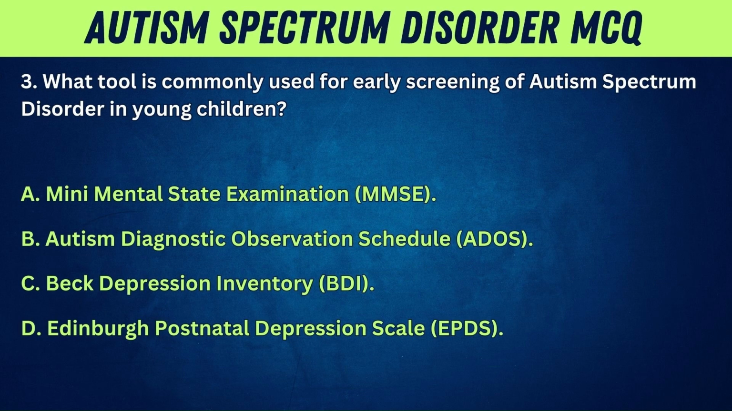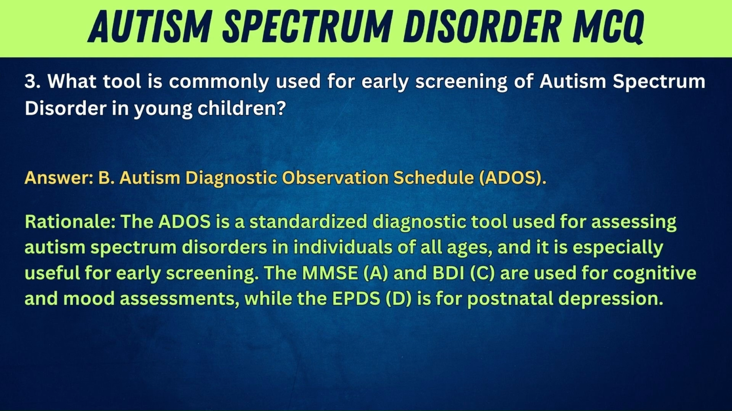3. What tool is commonly used for early screening of autism spectrum disorder in young children? A. Mini mental state examination, MMSE. B. Autism diagnostic observation schedule, ADOS. C. Beck depression inventory, BDI. D. Edinburgh postnatal depression scale, EPDS. Answer: B. Autism diagnostic observation schedule, ADOS.